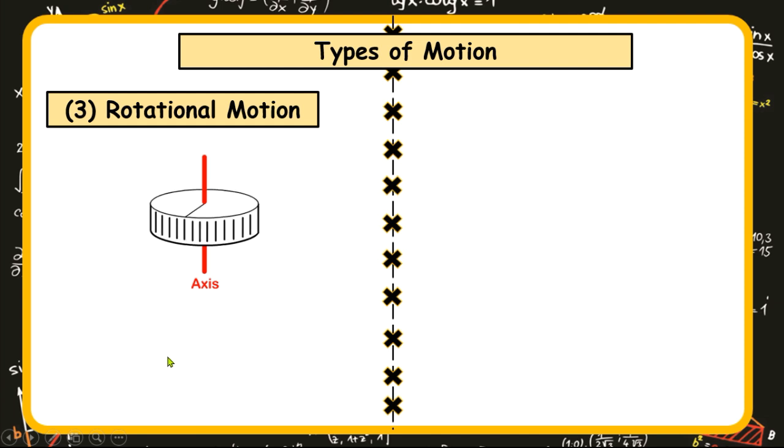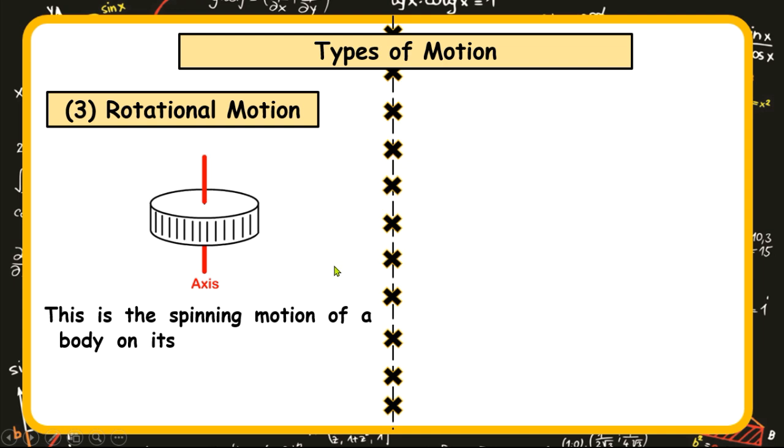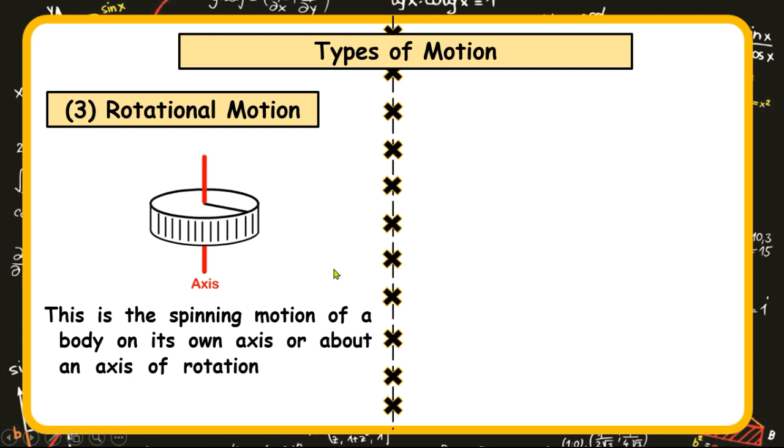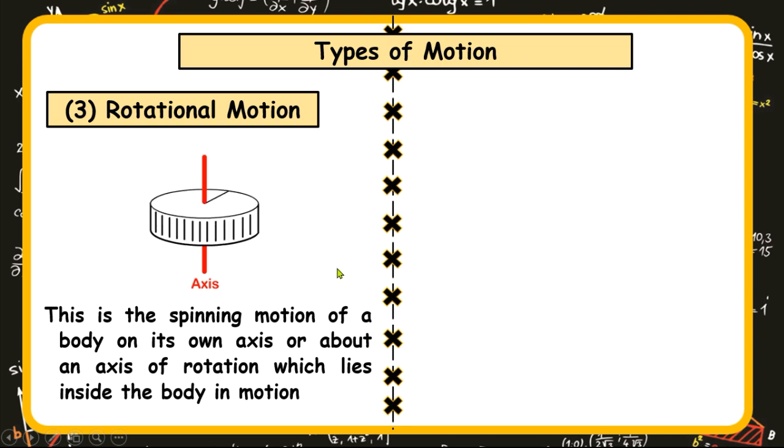And in rotational motion, as earlier illustrated, the body rotates on its own axis. And so the definition is, this is the spinning motion of a body on its own axis, or about an axis of rotation which lies inside the body in motion. So for rotational motion, the point of rotation is completely lying inside. It is part of the body in rotation.